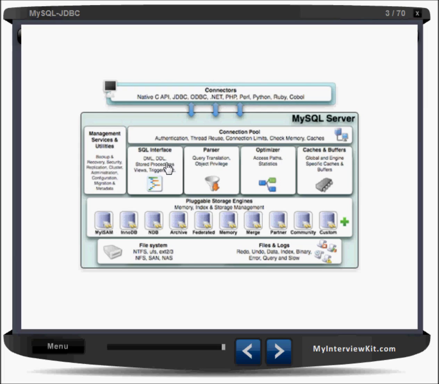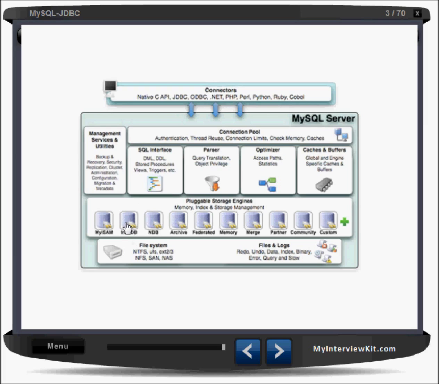It does not support transactions. You cannot do commit or rollback. But if you're organizing your data with MyISAM, it is very fast. Now, InnoDB is used whenever you want your foreign key and primary key to work properly, and it also supports transactions. In that case, you can use InnoDB.